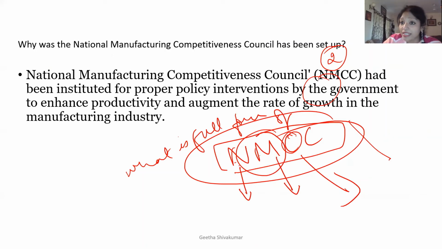And always when we write the full form, the first alphabet will be in capital form. It had been instituted for proper policy interventions by the government to enhance productivity, because they knew that in future the manufacturing industry will achieve their target over the next decade. So that's the reason this council has been set up.